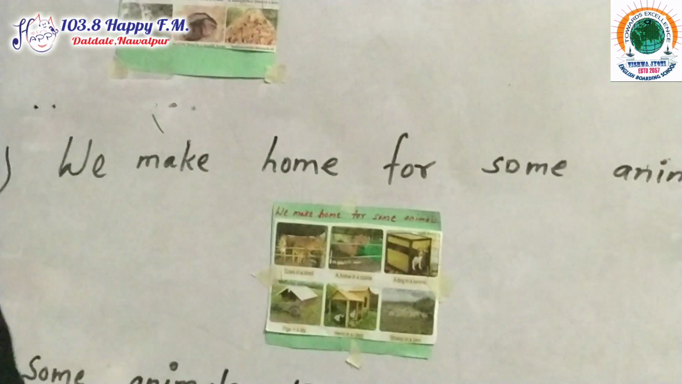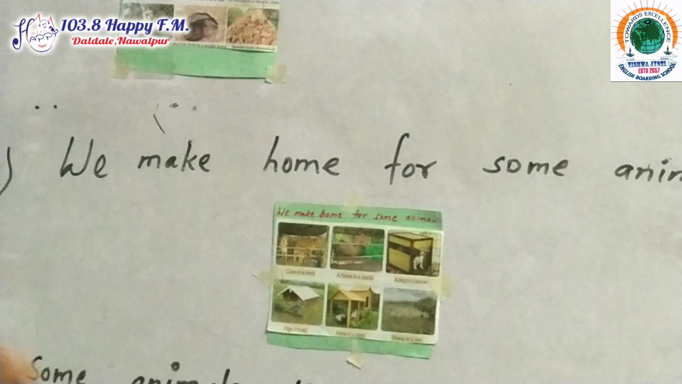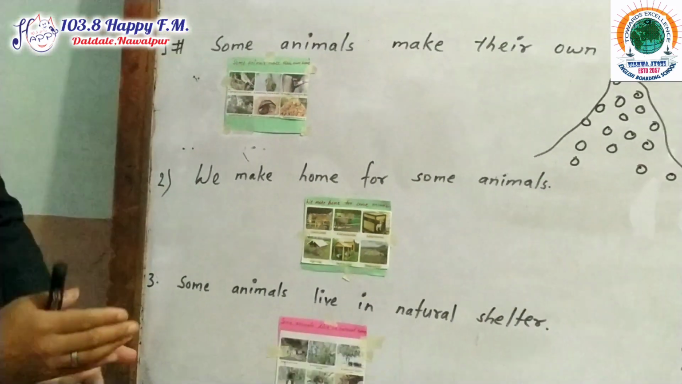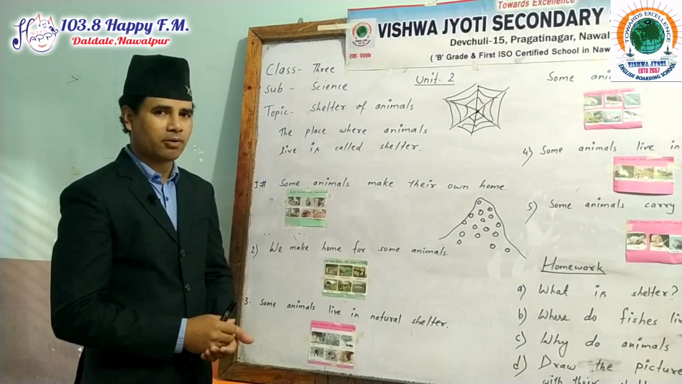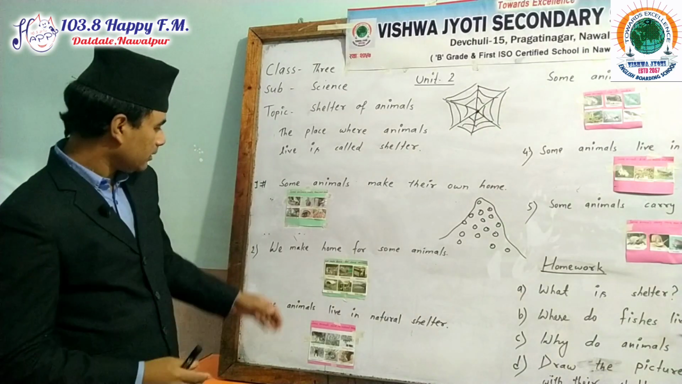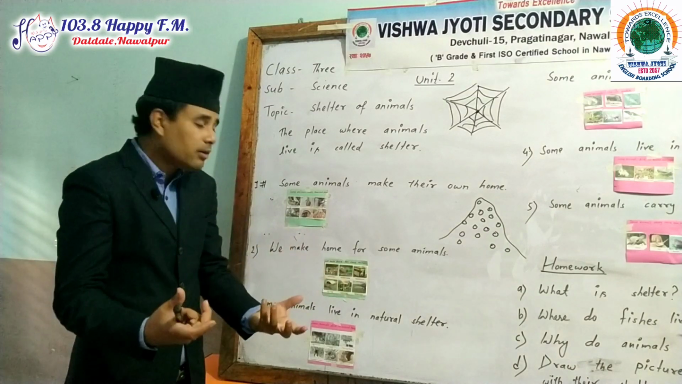I think you are very clear with this type of homes. A dog lives in a kennel. Similarly, hens live in a coop. I think you know very well about it. These are some of the examples of animals for which we make their homes.